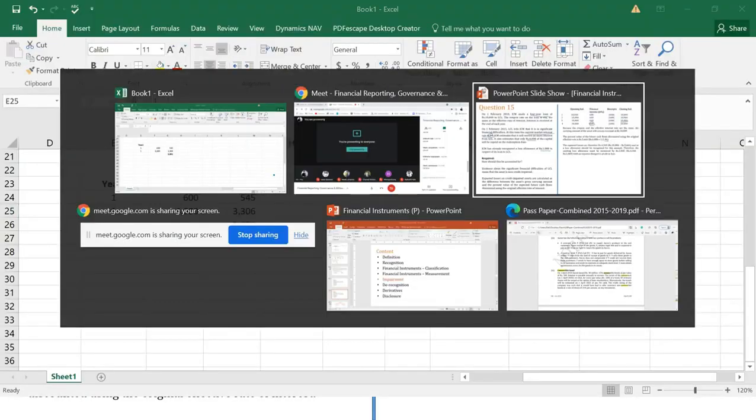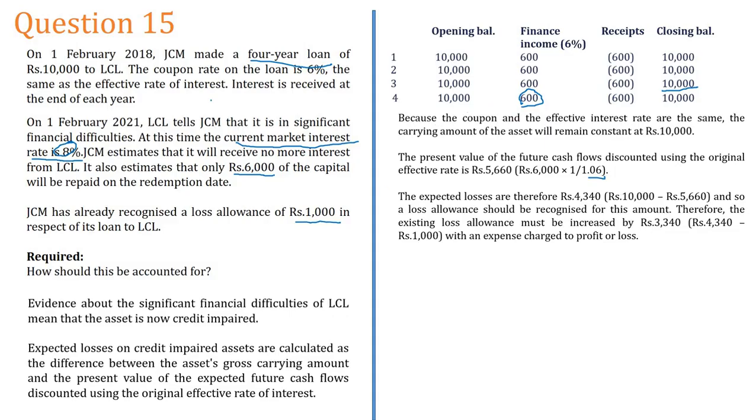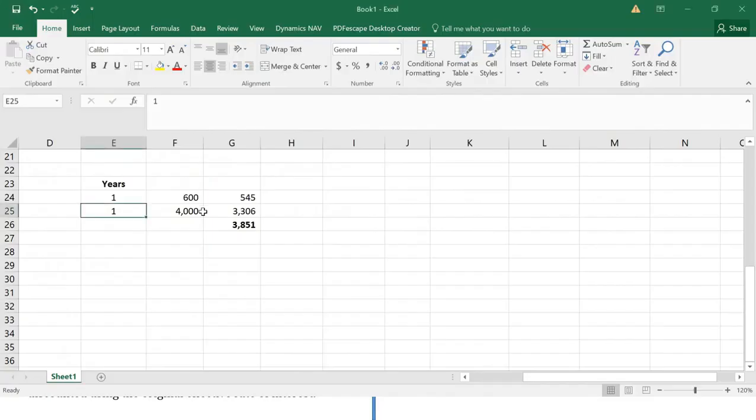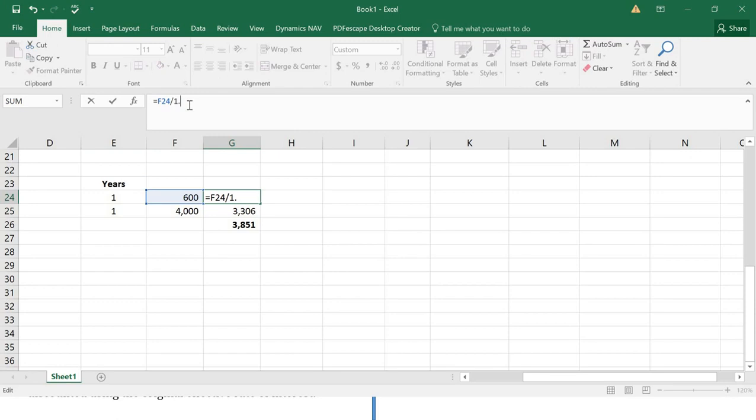Look at the question again. See, current interest rate JCM estimate that it will receive no more interest from LCL. It also estimates only 6,000 of capital will be repaid. That means 4,000 I am not going to receive. The effective original rate of interest is 1.06%, right? That means I am not going to receive 4,340.